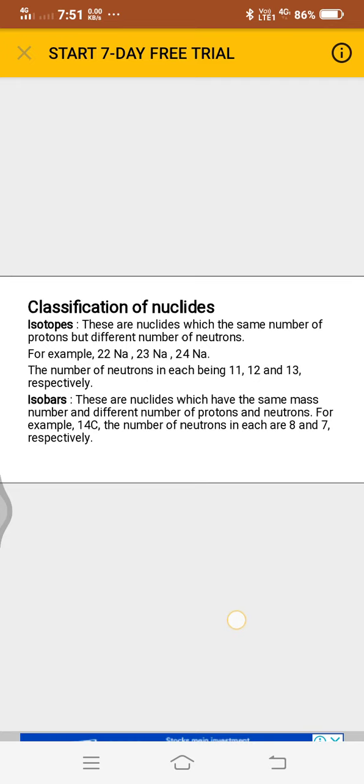The number of neutrons in each is 8 and 7. The atomic numbers are 6 and 7 and the mass number is 14 respectively. Likewise, hydrogen and helium or carbon and nitrogen are pairs of isobars.